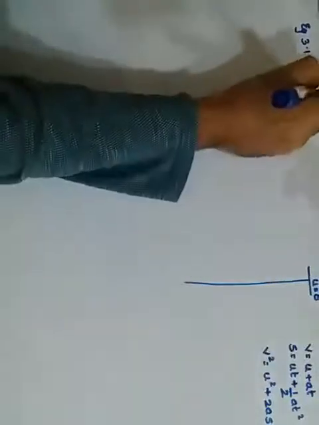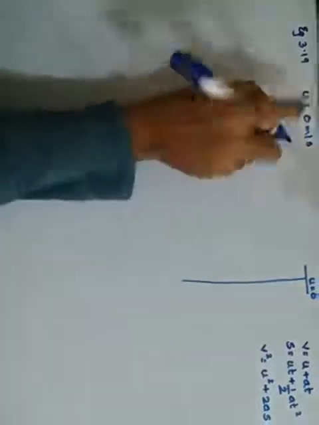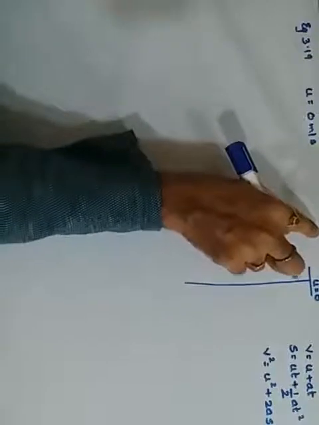The next question is example number 3.19. It says a ball is gently dropped from a certain height, which means initially it was at rest, so u is equal to 0 meters per second. The ball is dropped from a height of 20 meters.